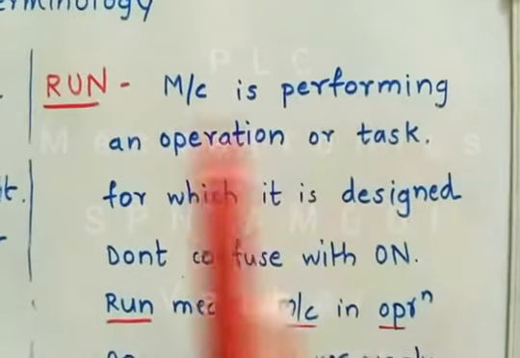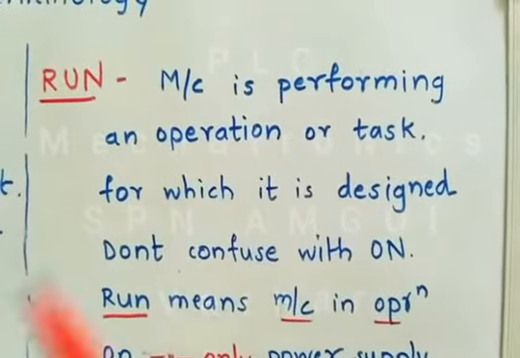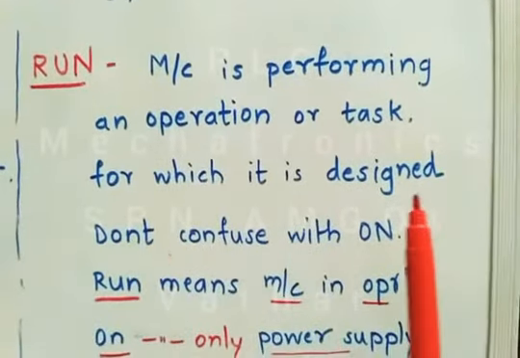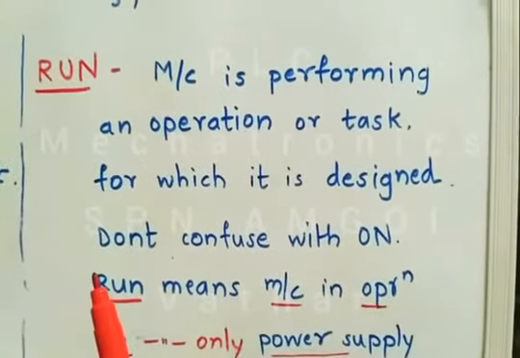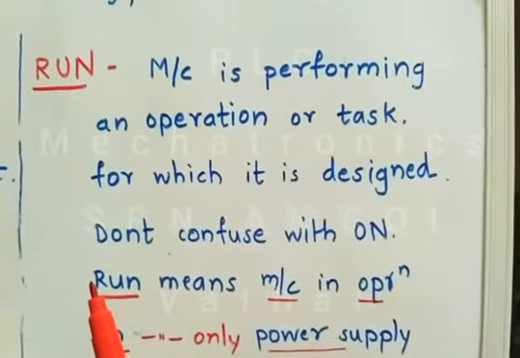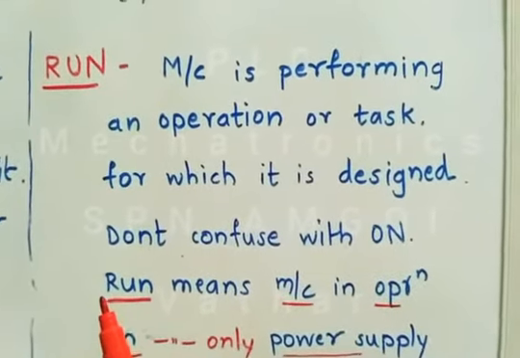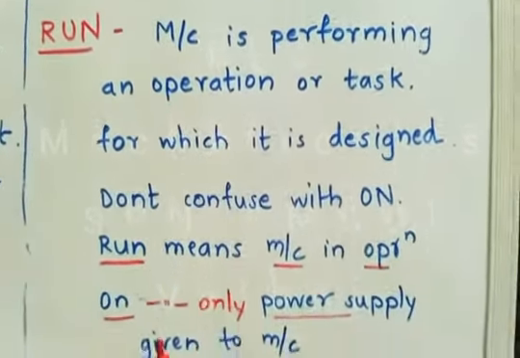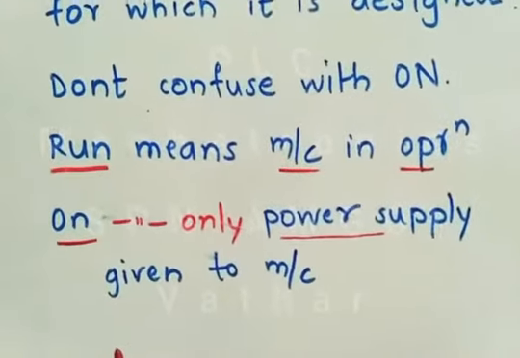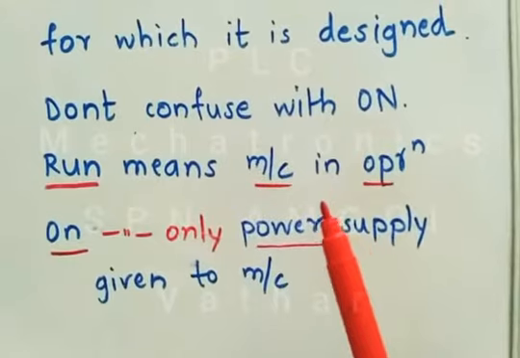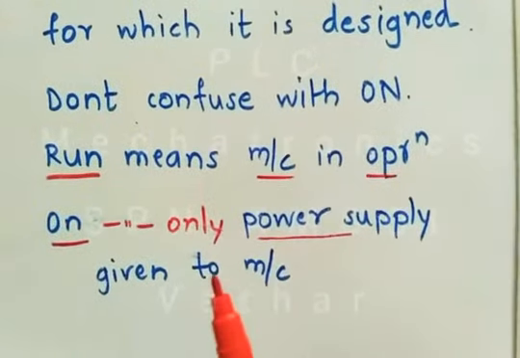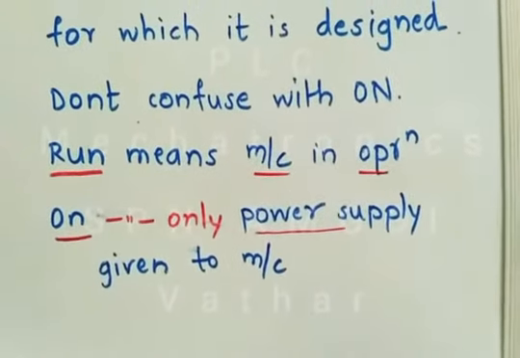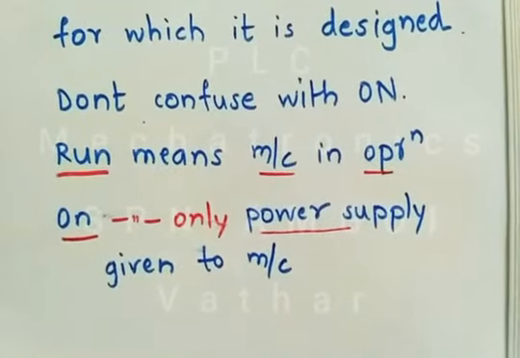The next important term is run. In this state, the machine is performing an operation or the task for which it is designed. For example, if it is a drilling machine, it will start the drilling operation. If it is a milling machine, it will start the milling operation. Now, there may be a slight confusion with on. Let us understand the difference. Run means the machine is in operation, and on means only the power supply is given to the machine and the machine is not performing any operation.